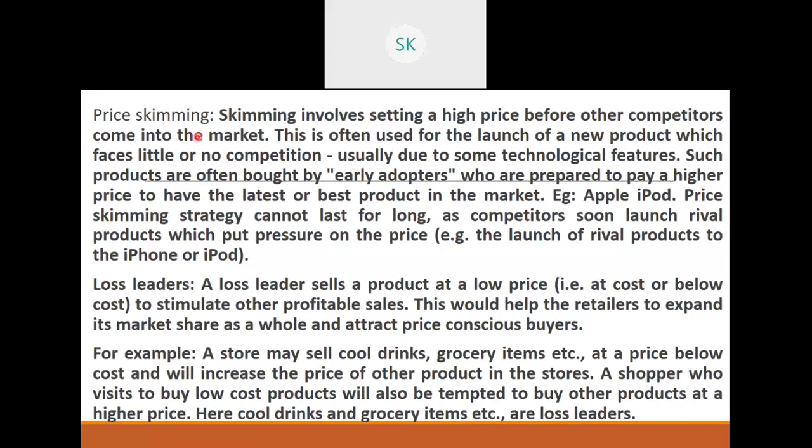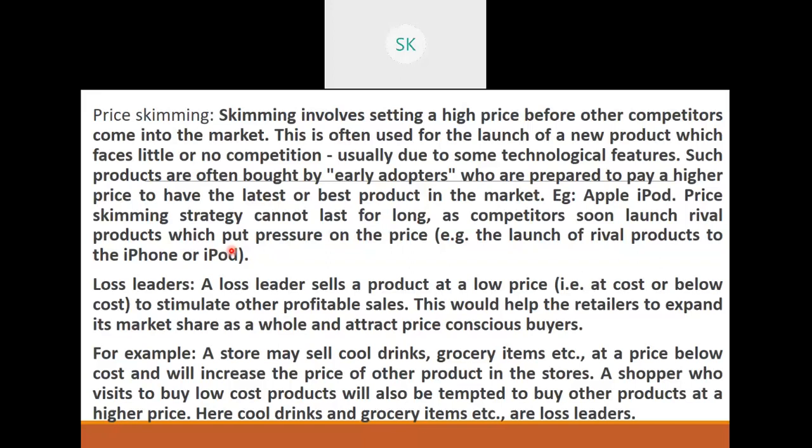So in price skimming, you buy the product at a higher price, and later the company will reduce the price slowly. Skimming strategy cannot last for long, as competitors soon launch rival products which put pressure on the price. Now, if Apple is coming out with one product, you will have Oppo or Vivo or OnePlus coming out with a product.